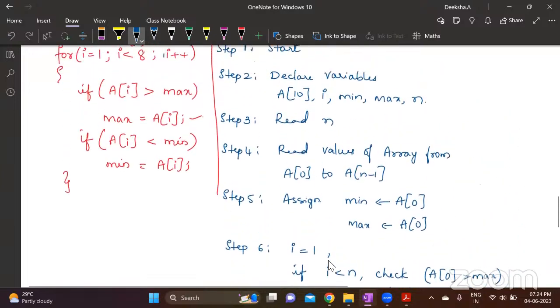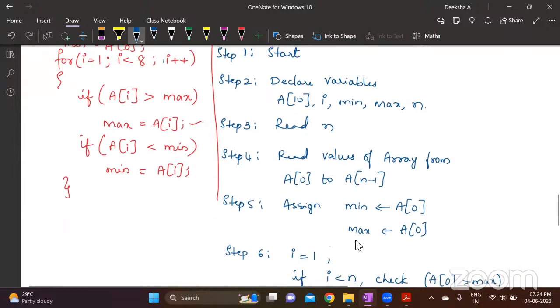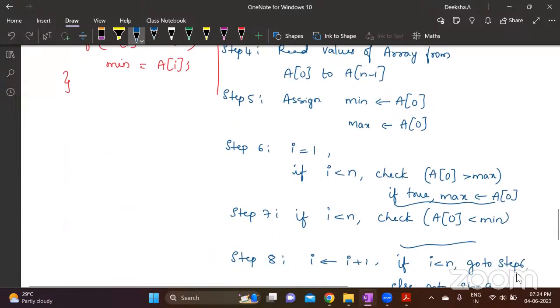Understood how to write an algorithm for any given program? Make sure you have step 1 as start, the last one is stop, declare all the required variables, read all the input values one by one, and then you use go to step 6, go to step 9 to mention the loop conditions. Understood this one? Clear. Any questions? No. No, ma'am, understood.